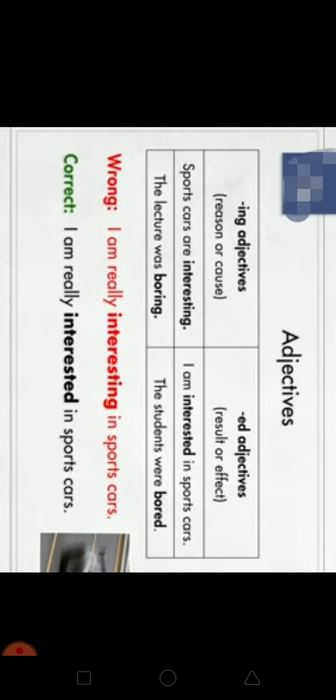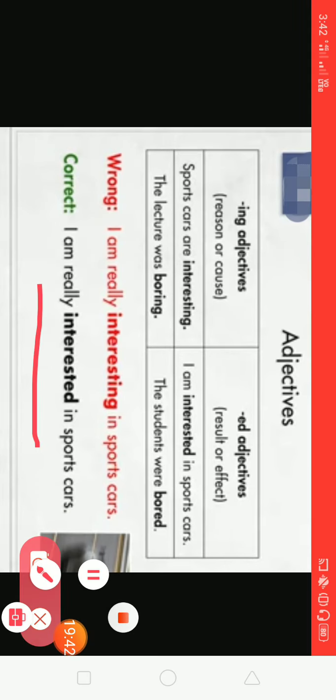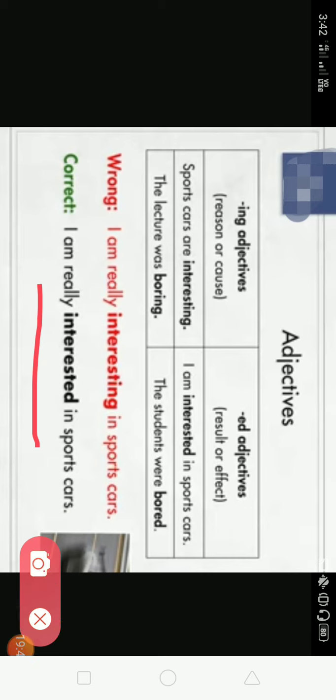now adjectives. Look at this sentence. I am really interested in sports cars. Now you have to be very focused on these two parts: ing adjectives and ed adjectives. When you are talking about reasons or causes, we use ing forms. And when we are talking about the effect or result, we use ed adjectives.